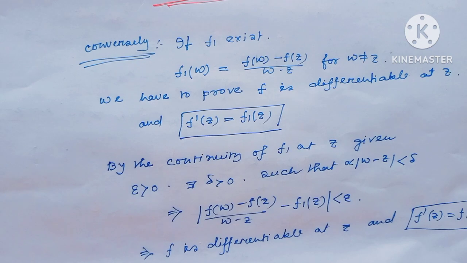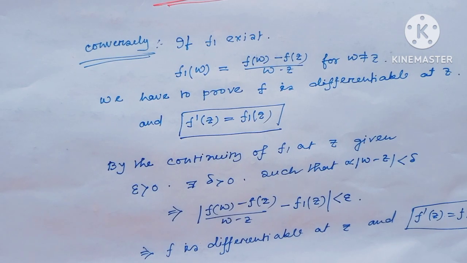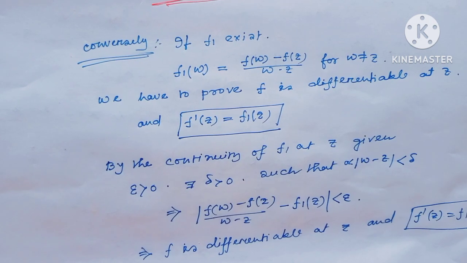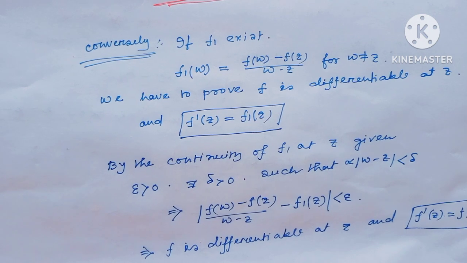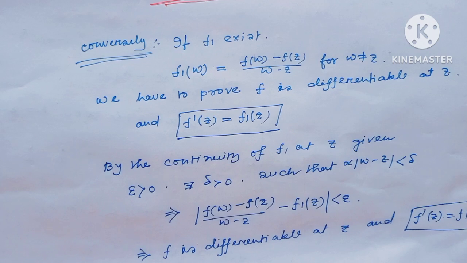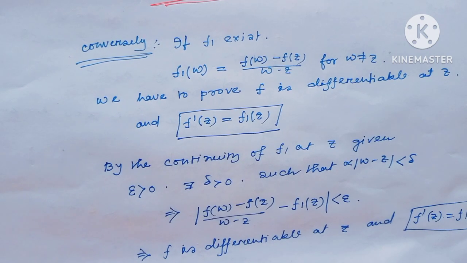Conversely, suppose f1 exists where f1 of w equals f of w minus f of z over w minus z, and this is true for all w not equal to z. Then we have to prove f is differentiable at z and f prime z equals f1 of z.